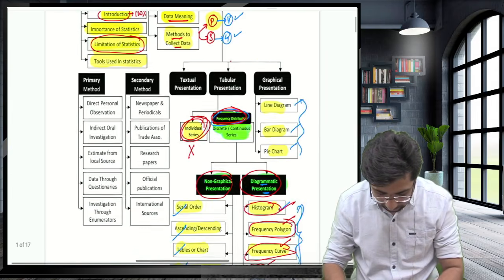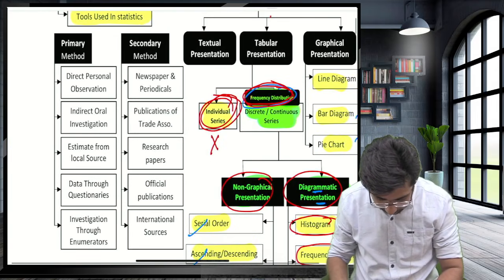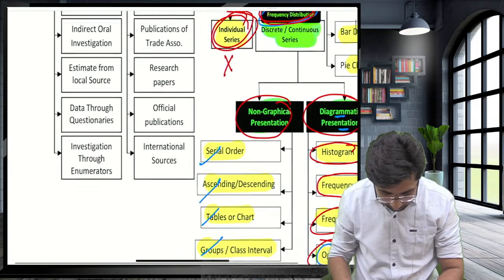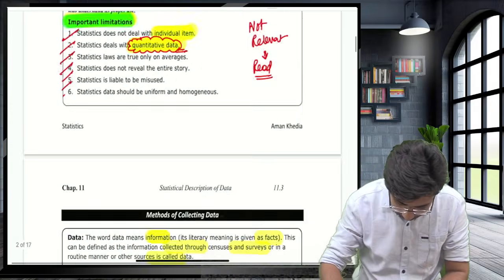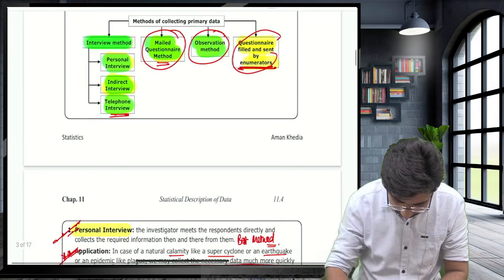I am also forgetting the things. Wait. Wait, guys. Let's come to this. Okay. Primary, secondary. Yes, guys.